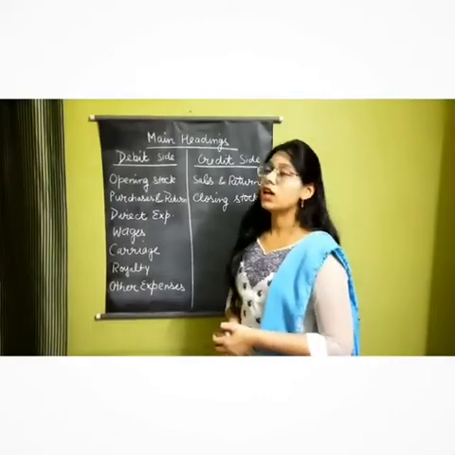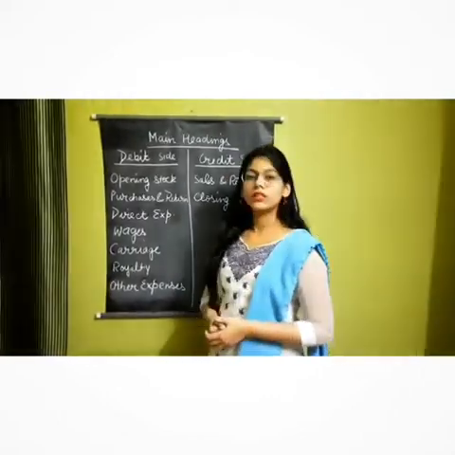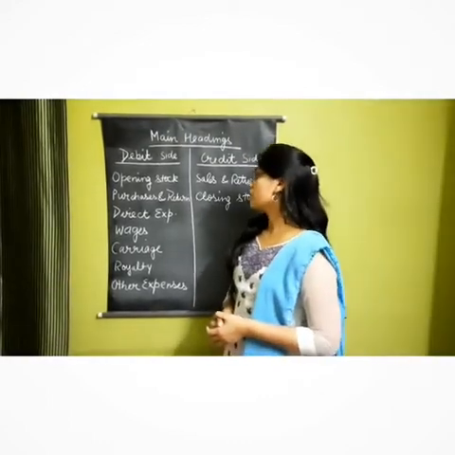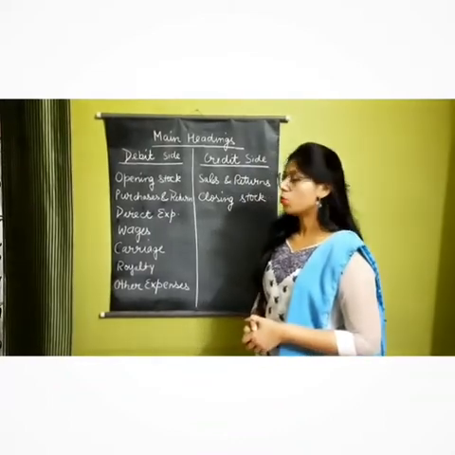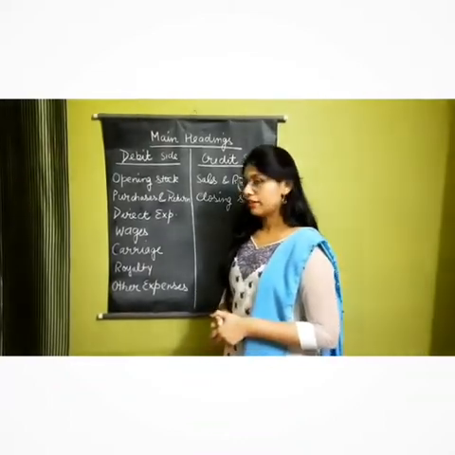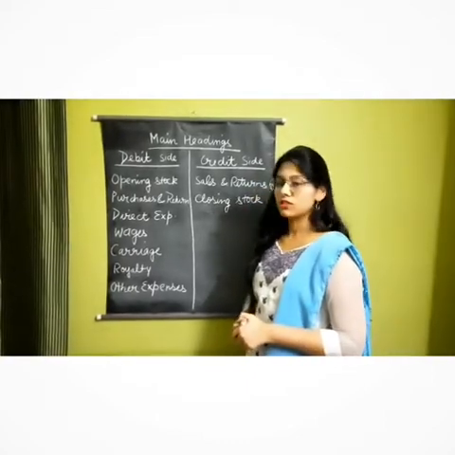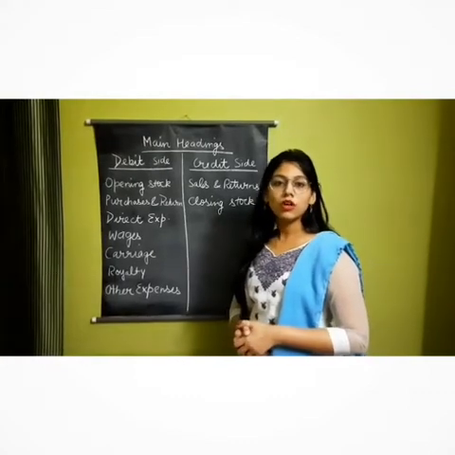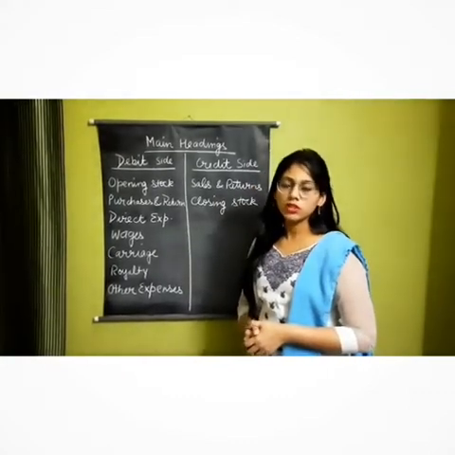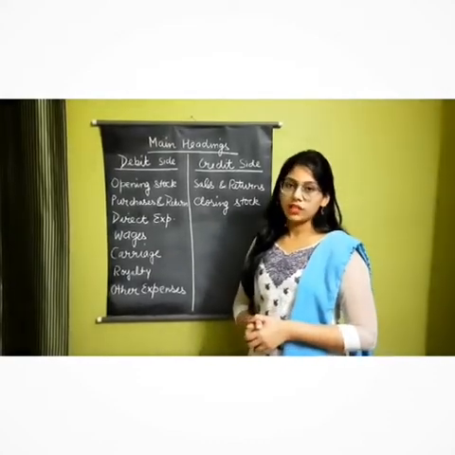First, we will go through the items which are to be recorded on the debit side. The first one is the opening stock, second, purchases and returns, third, the direct expenses, fourth, wages, fifth, carriage, sixth, royalty, and the other expenses are also recorded, like manufacturing expenses, dock charges, import duties, or octroi. These are all recorded on the debit side.